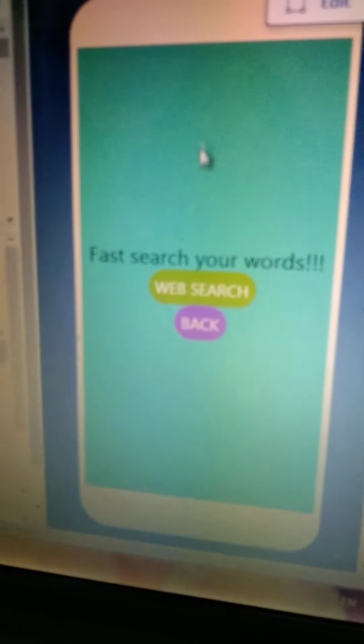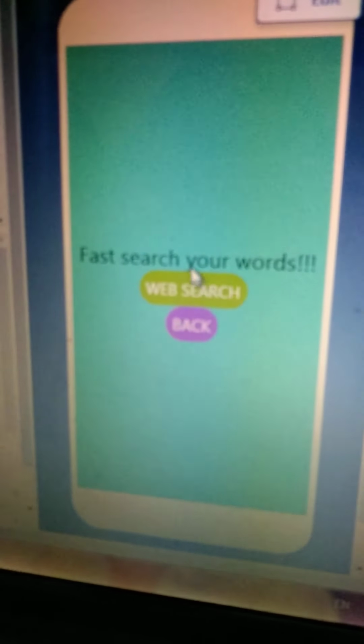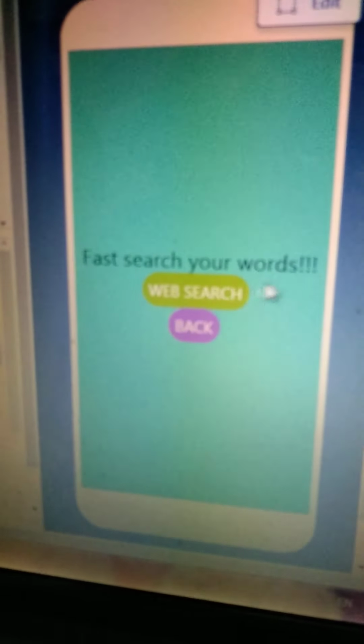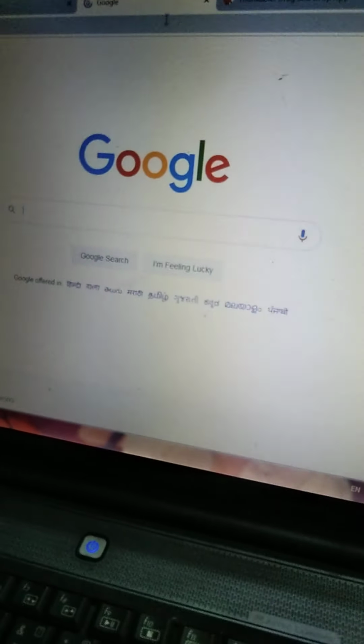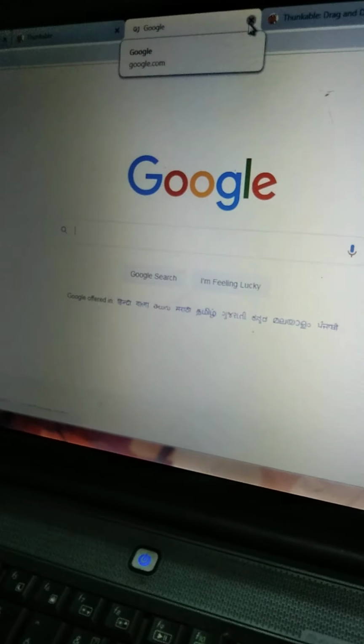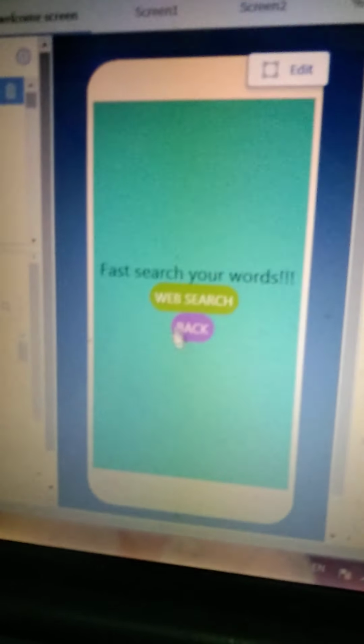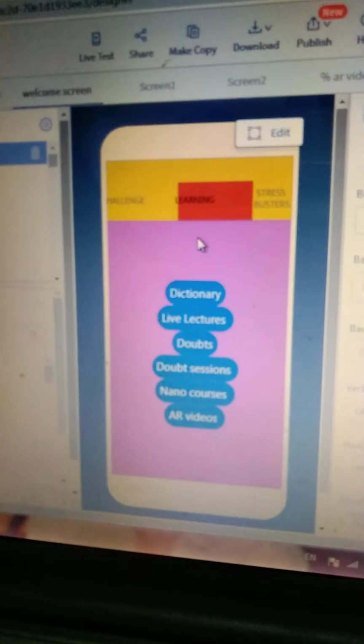As a student, I always wanted a dictionary in my educational app, so I introduced web search. You can fast search your words. For example, I pressed web search, so Google will open. See, Google has opened. So I'll close it and go to our app. In this way, you can fast search your words. So at last we completed our learning.